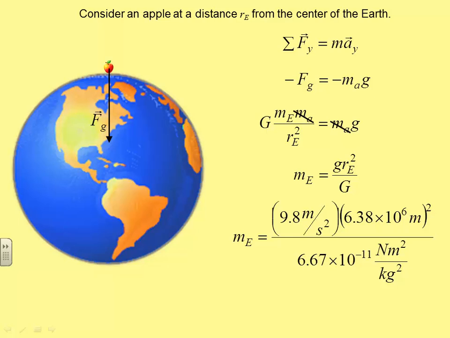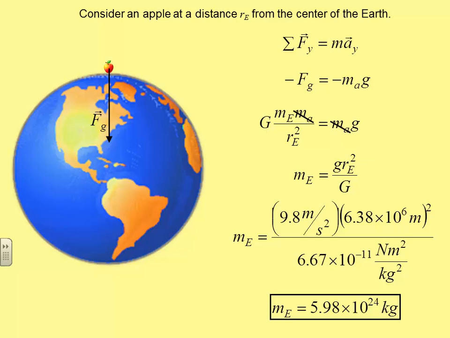You'll notice that with these forces of gravity, these big universal things, you need to get used to using scientific notation. Don't lose the squared, by the way. And the gravitational constant, 6.67 times 10 to the negative 11th newton meters squared per kilogram squared. And therefore, the mass of the Earth, just 3 sig figs, is about 5.98 times 10 to the 24th kilograms.